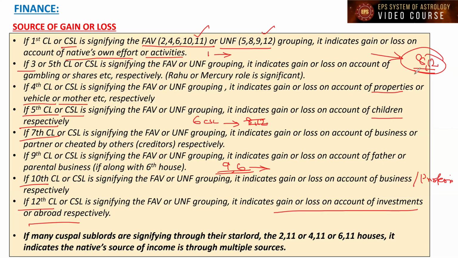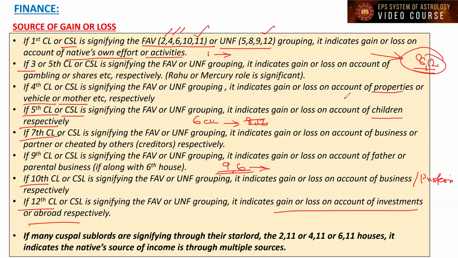Similarly, which houses' sublords are signifying favorable houses to the finance, the second house, fourth house, 6, 10, 11 grouping? The second house is an important house for money, and the fourth house is also favorable to money because it is the third house from the second house. If 2, 4, 6 groupings are signified by the first star, second or third or 4, 5, 6, whichever houses are signifying these houses, through those house matters, Lagna will earn money, right? So we have to keep that in mind.